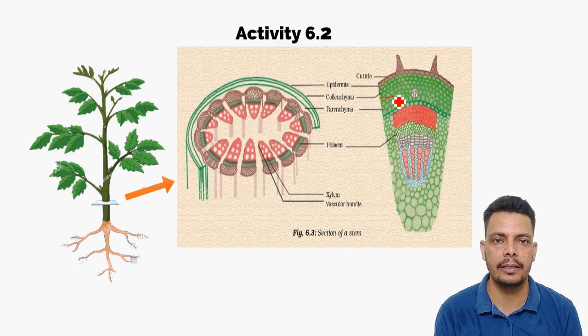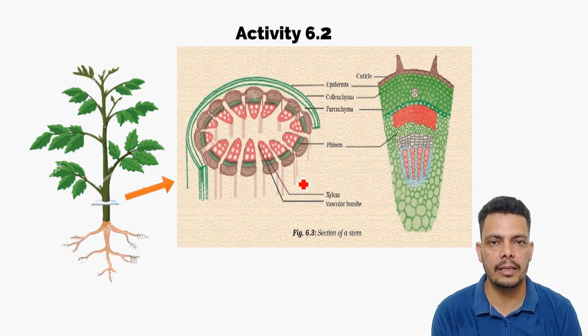In the cortex, you can find the parenchyma and some cells of the collenchyma also. Then we come to what is mainly our concern, the vascular bundle. These two things are a main concern. There is an endodermis and pericycle. These are two small rings of cells.